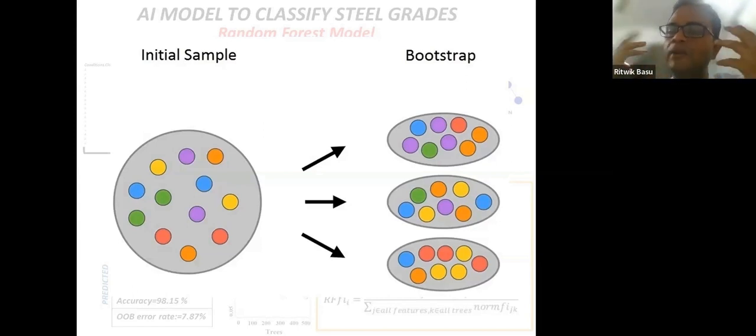So why do we do it? We try to plant random trees in a forest. That is why the name, and this tree refers to a decision tree. Okay, so as you randomize the trees in their attributes, that makes the forest random, and that is why the name random forest has come. That makes every bootstrap sample distinctly different from each other. So what we do then is build a decision tree model corresponding to every bootstrap sample that you have. Therefore, every decision tree is going to be uniquely different from each other.